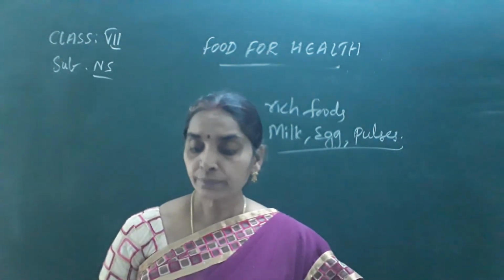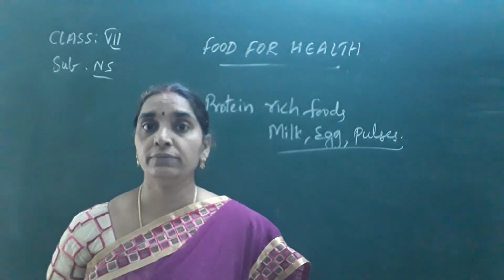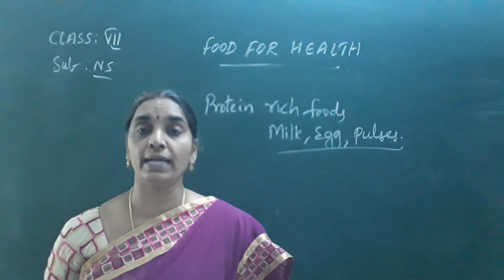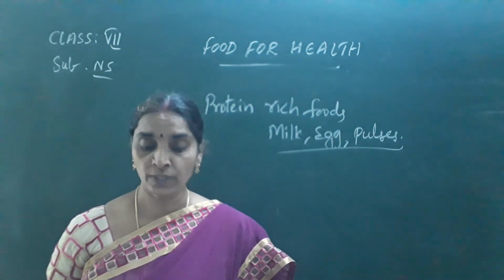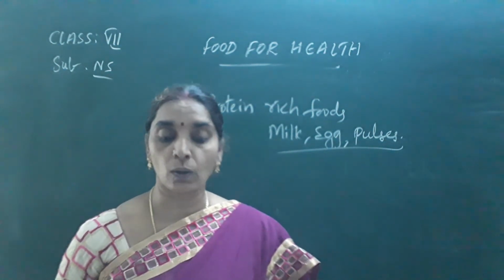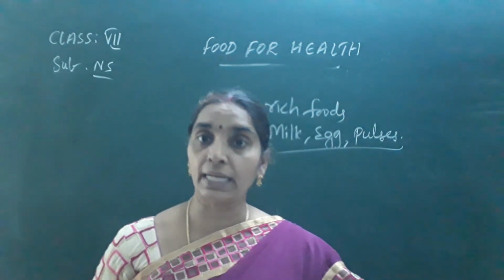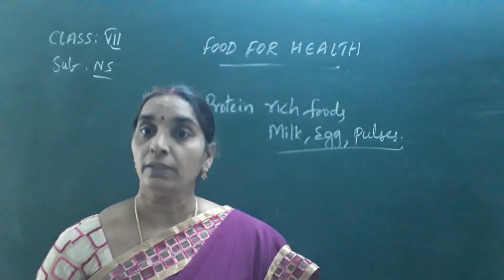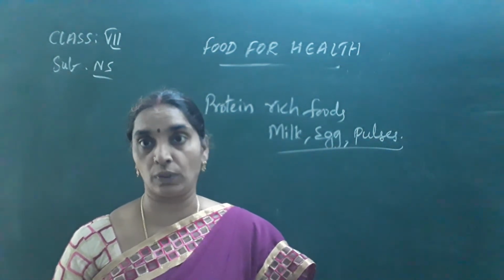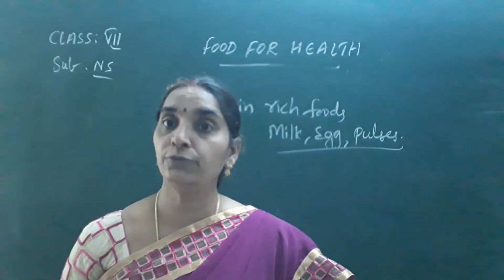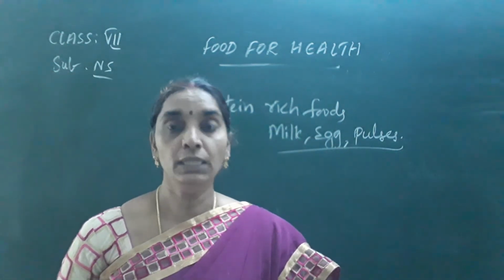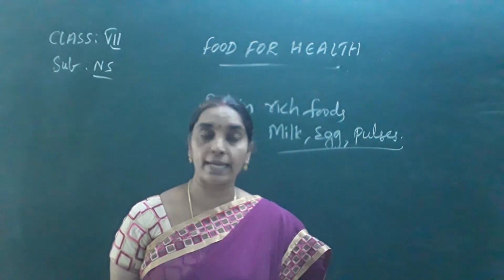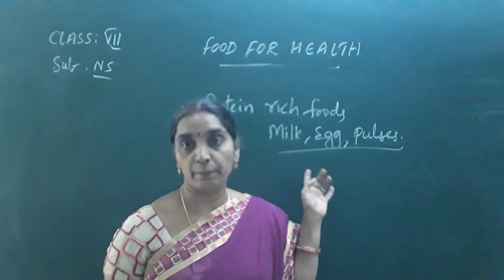Okay. Next, coming to the fats. Do all the food items contain proteins in them? No. We cannot say all the food items contain proteins. They are present in certain food items only. Protein is present in eggs, pulses and milk.